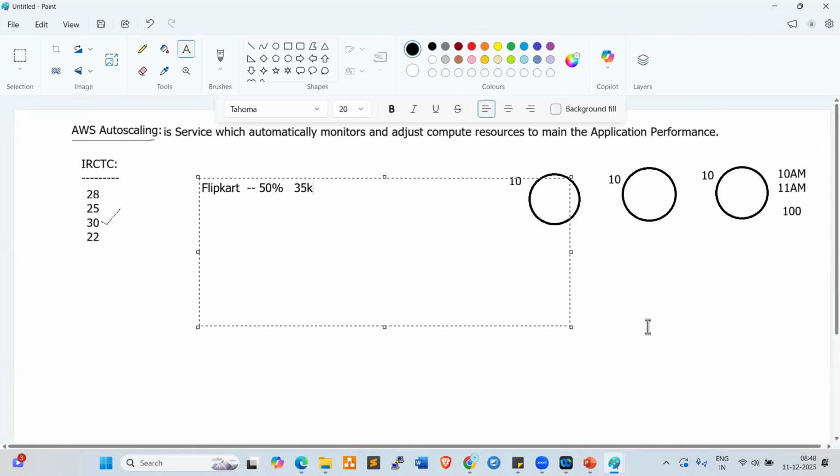They gave the offer from 11 a.m. to 11:30 a.m., only 30 minutes.